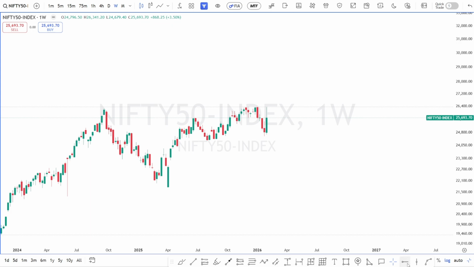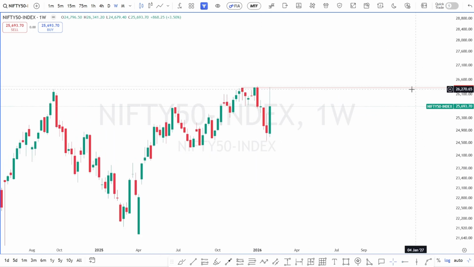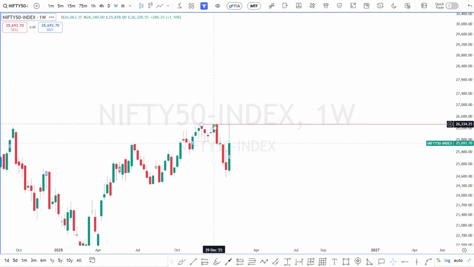Nifty 50, clearly we can see that prices are inside this range, and to break the all-time high, price is definitely struggling. Now, on a weekly time frame, I don't see any fair value gap from where the price got rejected. Maybe we can consider this order block, but I don't like to trade order blocks.